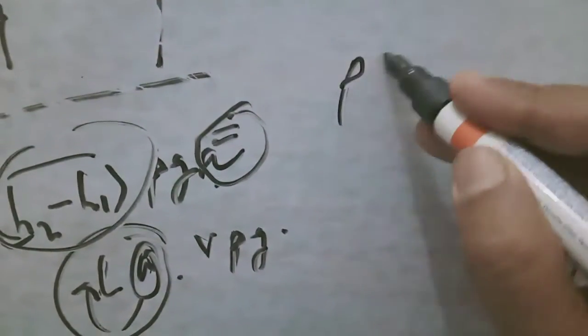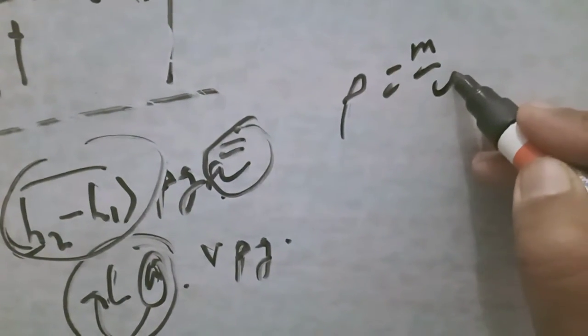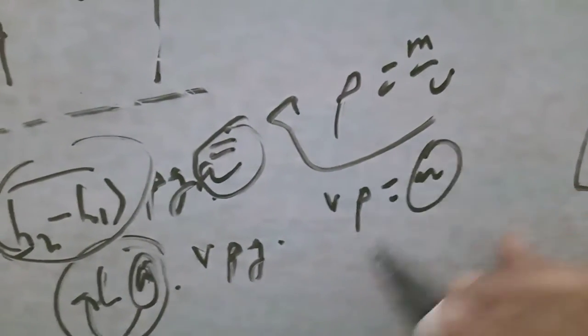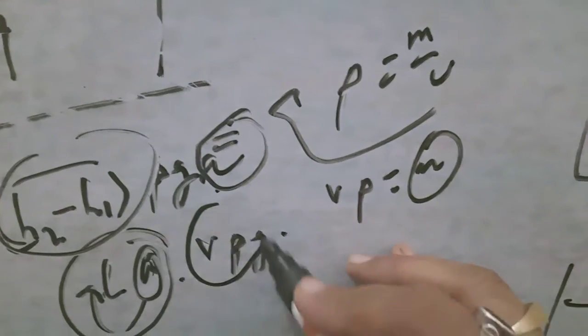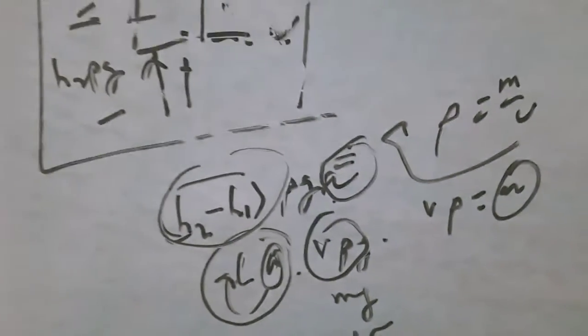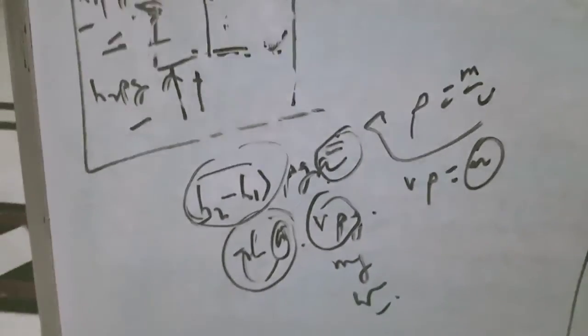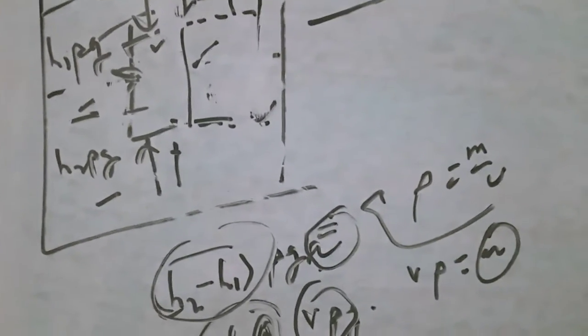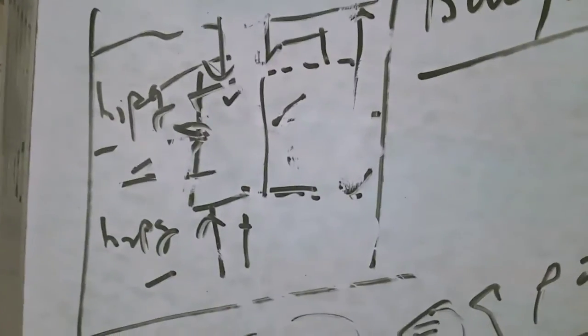Again, density is equal to mass per unit volume. So volume into density, V rho, is mass. So if we place mass here, it will give you mg. mg is equal to weight. So finally we get the weight. So we can say that the resultant upthrust on the block, or buoyancy, is equal to weight. Weight of what? Weight of the equal volume of the liquid displaced by this block.